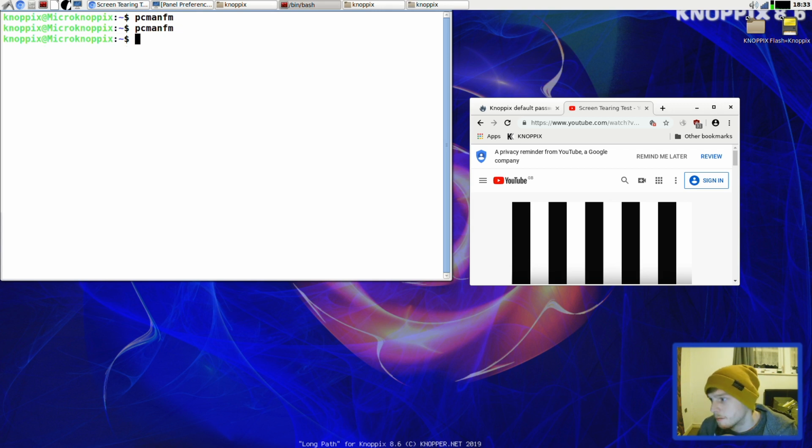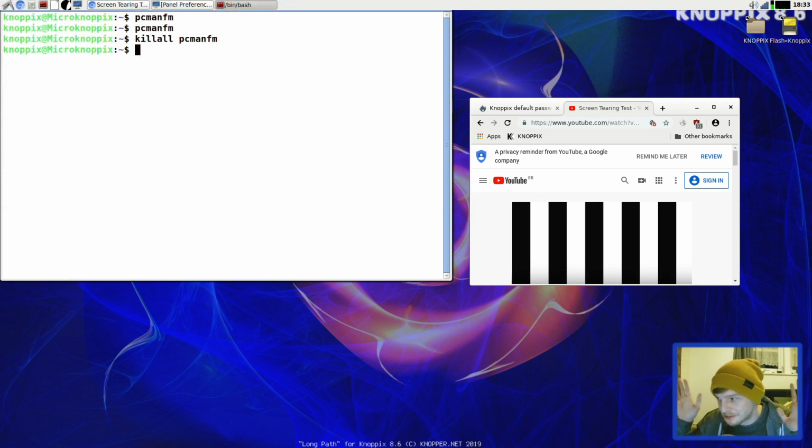Yeah, it is PCManFM. As you can see, I've just opened a few just by doing that. Let's just kill them. So when you close, it's got a little sort of wiggle and fade into non-existence. Let's see if it does it on the terminal.